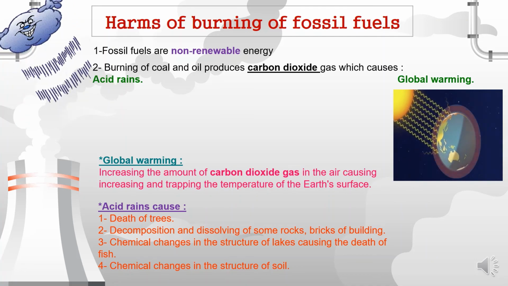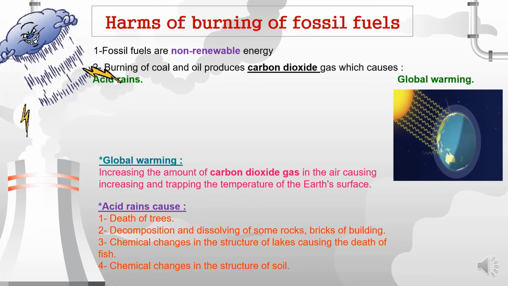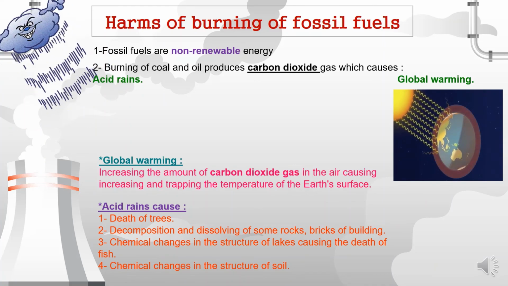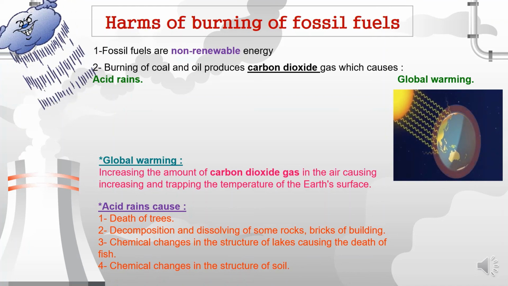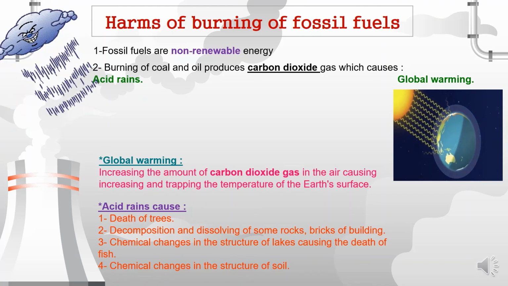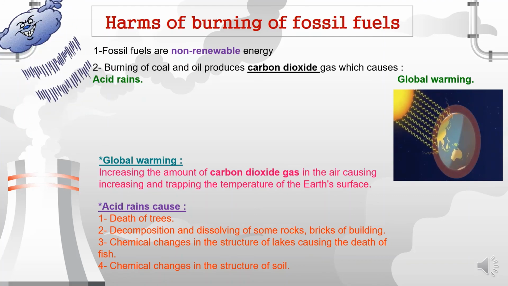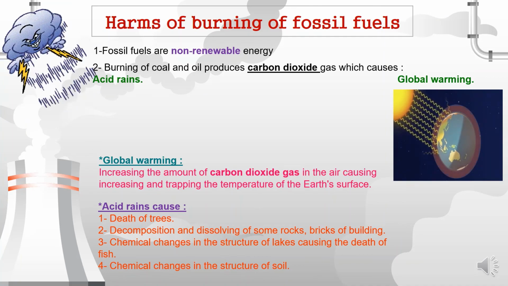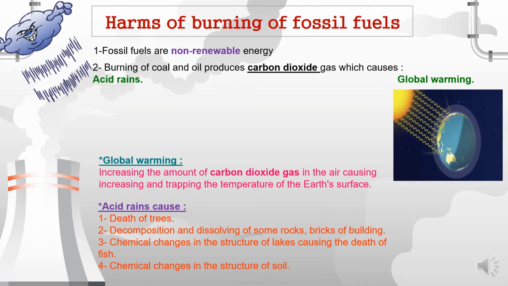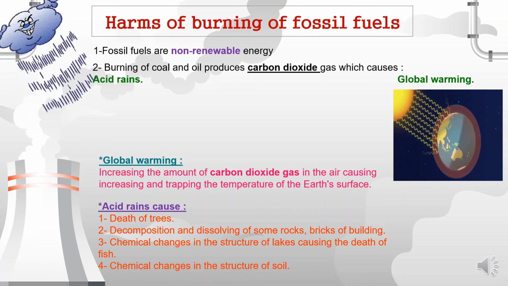Global warming means increasing the amount of carbon dioxide gas in the air, causing an increase and trapping the temperature of the Earth's surface. It makes the temperature and the weather very, very hot. And it's very dangerous because it causes melting of the ice on the Earth and increasing the amount of water, which makes floods and covers all cities with water.